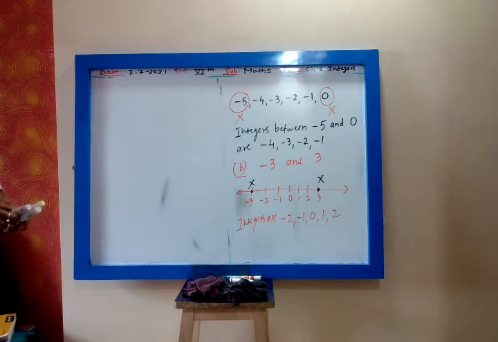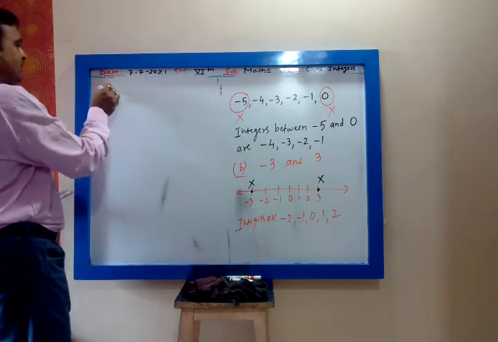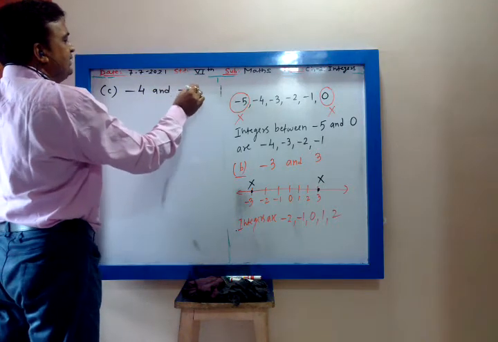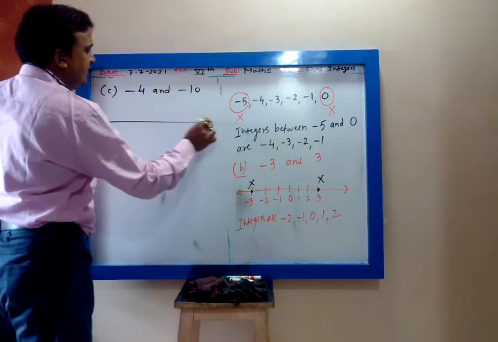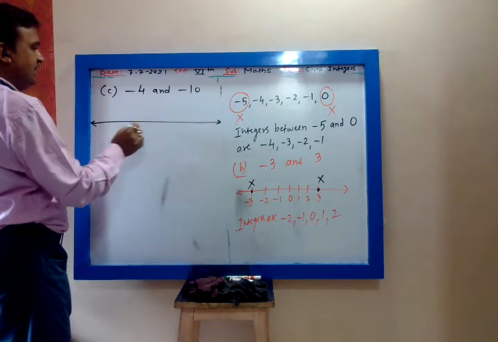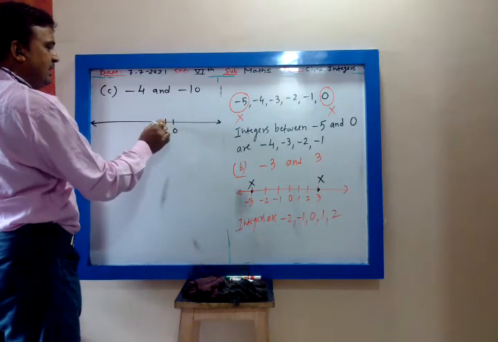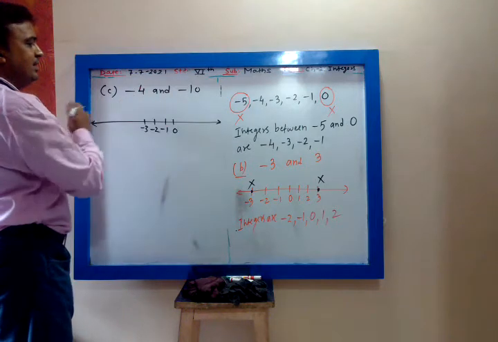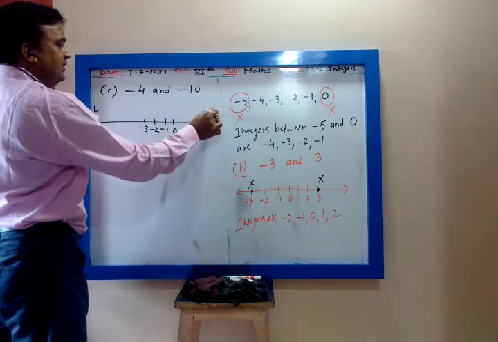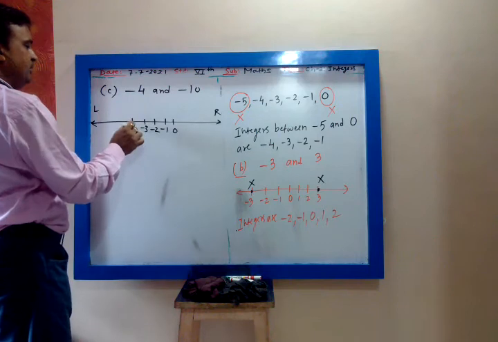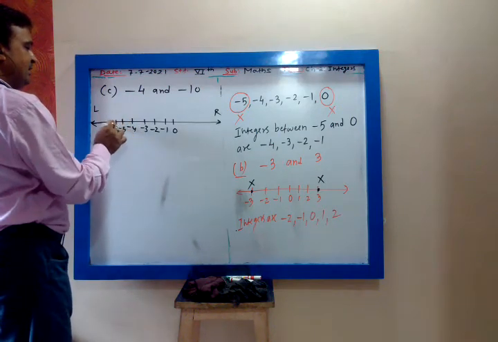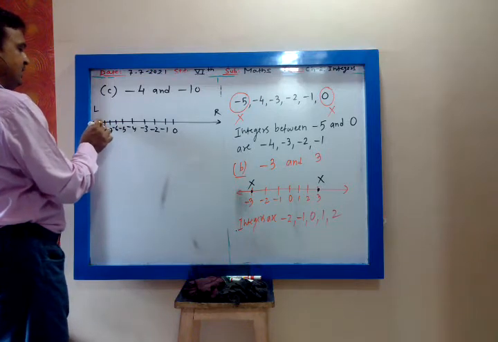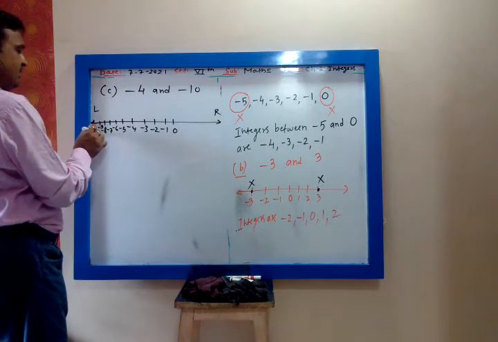Next is minus 4 and minus 10. Chalo, see. First we plot these two numbers, minus 4 and minus 10, on the number line. So this is my 0. This is minus 1, minus 2, minus 3. We know that minus 4 and minus 10 are negative, so I will plot them on the left side. Minus 3, minus 4, minus 5, minus 6, minus 7, minus 8, minus 9, minus 10.